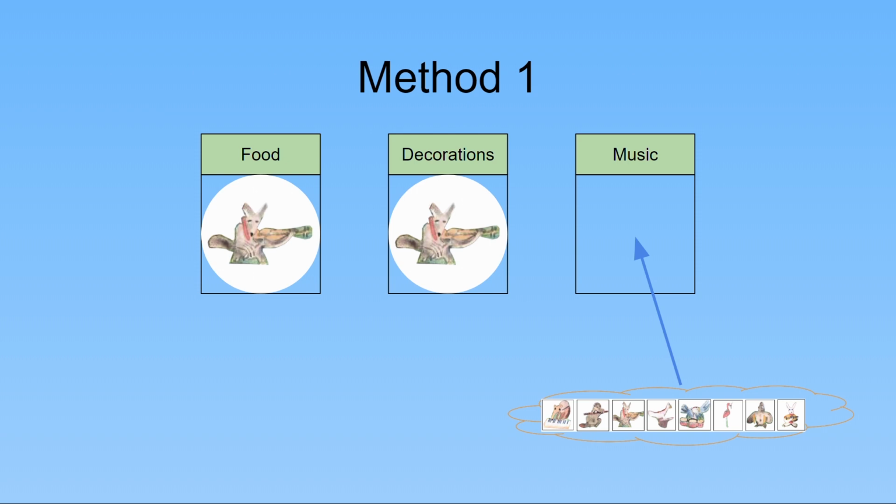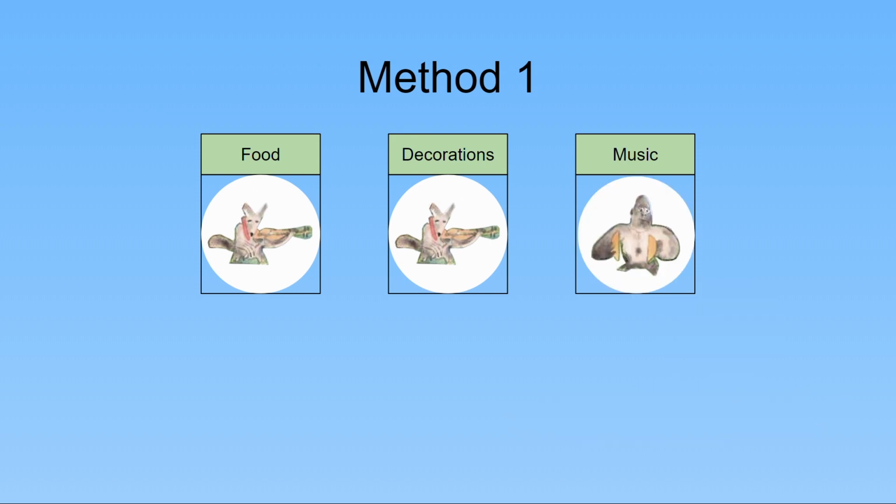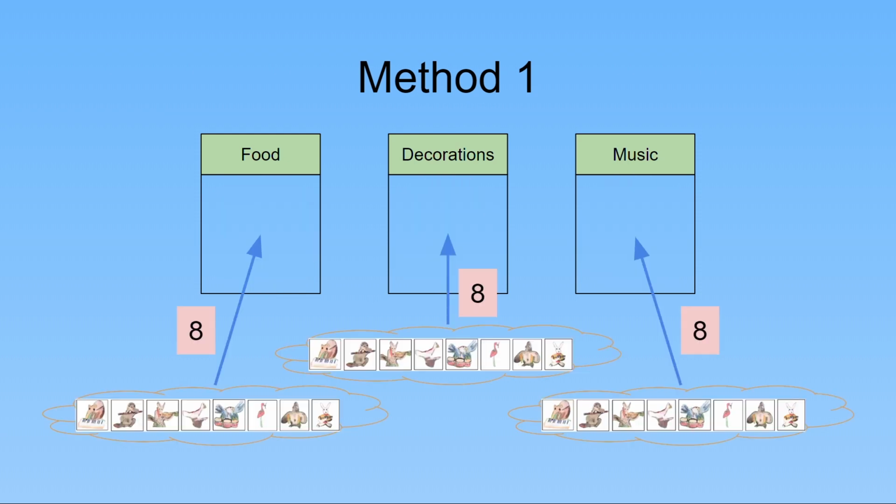After choosing animals for both food and decorations, we choose any animal for music. Again, we can choose any of the 8 animals, including either of the 2 animals we have already chosen for food and decorations. In our example, we could choose the coyote to go again, so the coyote will have to plan out food, decoration, and music. But let's choose the gorilla. So we have chosen an animal for food, an animal for decorations, and an animal for music.